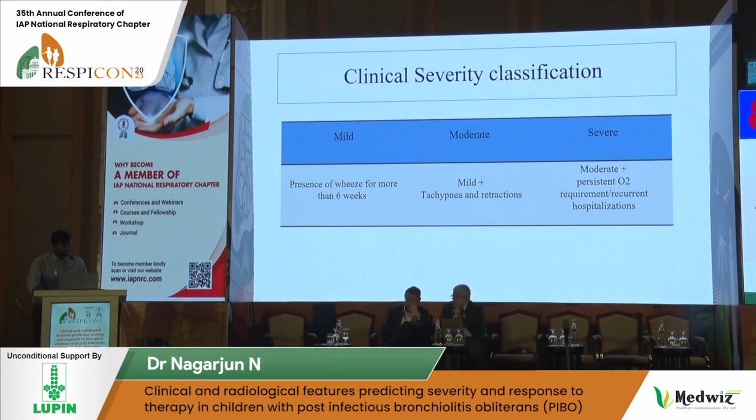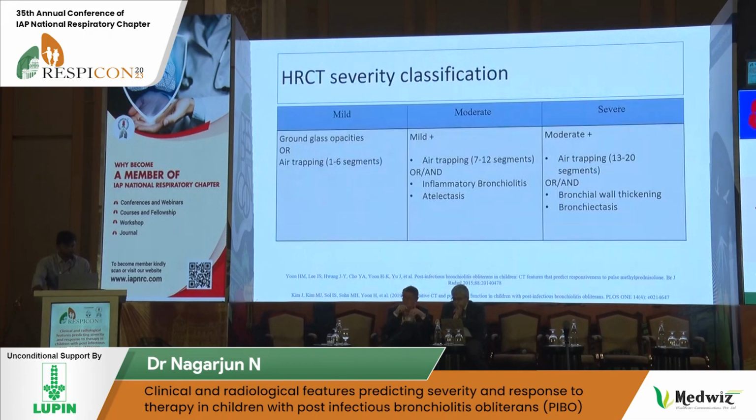So we had our arbitrary clinical severity classification. We classified children into the mild category with just the presence of wheeze for more than 6 weeks, the moderate category with persistent wheeze for more than 6 weeks with tachypnea and retractions, and the severe category, the moderate category plus persistent oxygen requirement or recurrent history of hospitalizations.